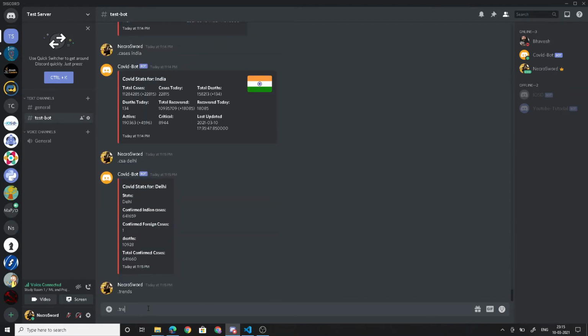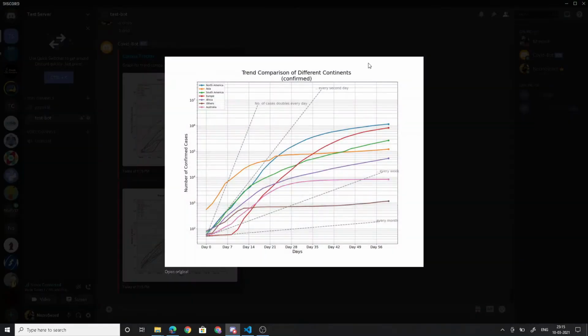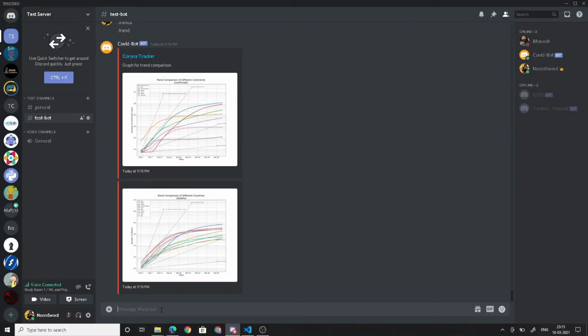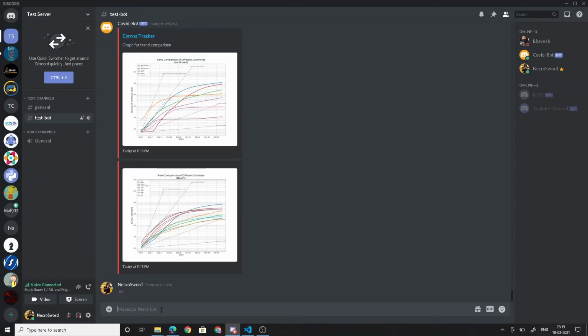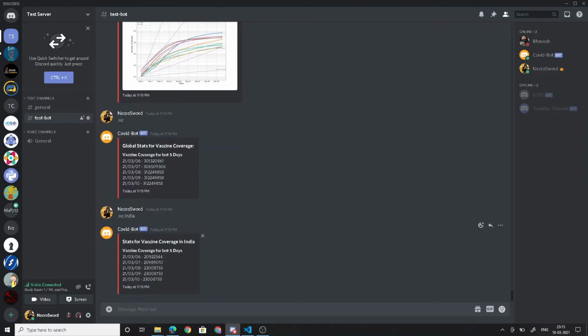Another command is .trend. It will give us two graphs. First is the comparison between all the continents, and the other is the comparison between all the countries like USA, India, UK and all. Another command is .vc, which will give us the details about vaccination for the last 5 days, like how many people have been vaccinated. If we mention a country name, for example .vc India, then it will give us the details for only India.